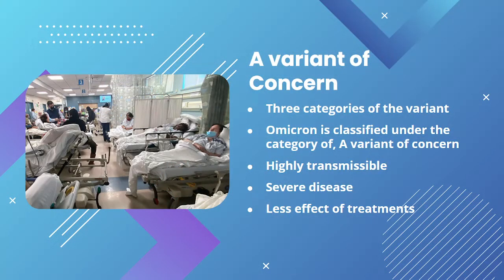A variant of concern. There are three categories of the variant that are a variant of interest, a variant of concern, and a variant of high consequences. Omicron is classified under the category of a variant of concern. This is because Omicron is found to be highly transmissible and can cause a worldwide spread or reinfect the people who are vaccinated or who were infected in the past. This also causes severe diseases as an increase in hospitalization and deaths and lessens the effect of treatments and medicines.